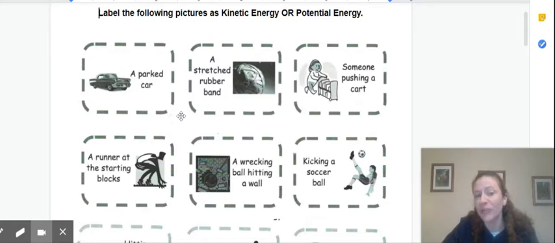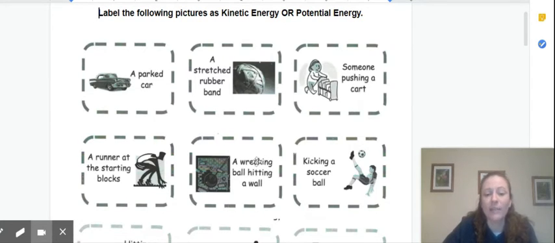So a parked car, because it is not moving, a parked car would be considered potential energy. A stretched rubber band, once again, is not moving, so this is potential energy. Now, when you move on to somebody who is pushing a cart, now that cart is moving, and therefore that would be considered kinetic. A runner in starting blocks, that means they're not running yet. They're waiting for the race to start. That's going to be an example of potential.